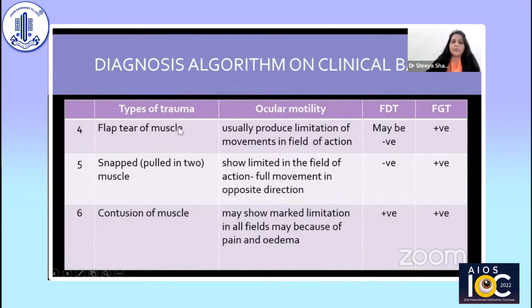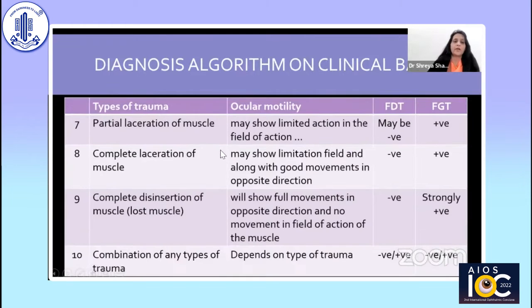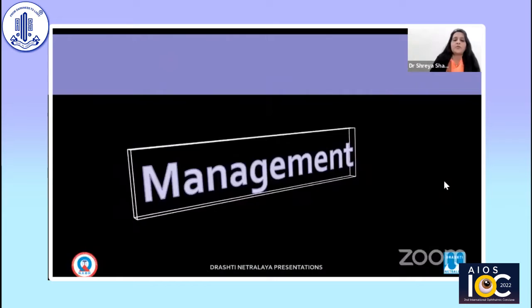A muscle snapped or pulled into two shows limited action in the field of action, with full movement in the opposite direction. FDT can be negative, FGT can be positive. Contusion of the muscle may show limitation just because of pain and edema. FDT and FGT both can be positive. Partial laceration of the muscle may show limited action in the field of action. FDT may be negative, FGT can be positive. Complete laceration usually will show limited field of action but good movement in the opposite direction. FDT again will be negative, FGT will be positive. Complete disinsertion will give full movement in the opposite direction and no movement in the field of action, and there can always be a combination.